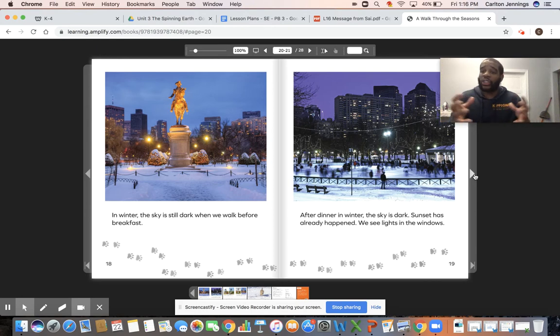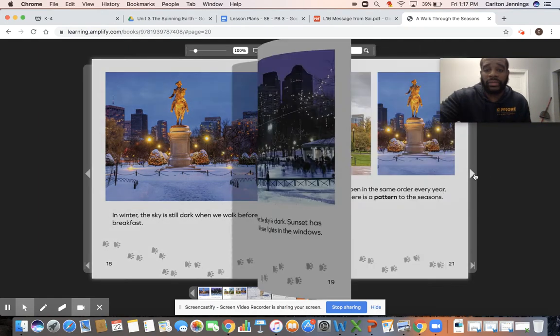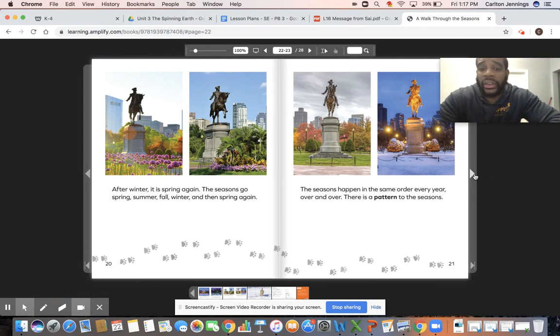So we see that the daylight is shorter in the winter. In the winter, before breakfast, it's dark, and after dinner, it is dark. But unlike the summer, the sun was high before breakfast and the sun was high after dinner. And in spring and fall, we've seen the sun rising before breakfast and setting after dinner. So the sun is up longer in the summer, and in the winter, the sun is up a shorter amount of time. After winter, it is spring again.